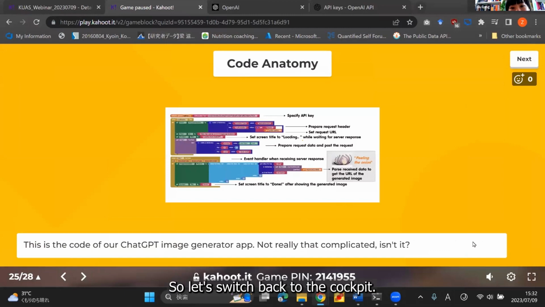So let's switch back to the Kahoot. This is a summary of the code we have just built. The basic flow is very simple. First, you specify the API key, and then you prepare the request header. You make the actual request, and once you receive the intended response from the server, you do all this peeling to get the information you need from the JSON data.